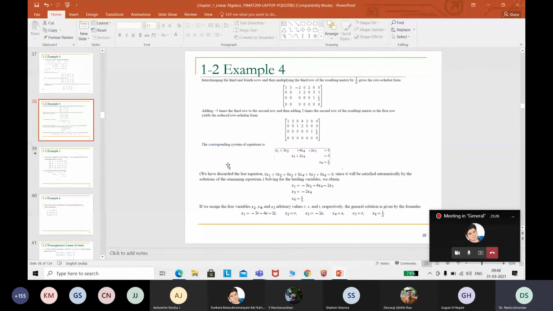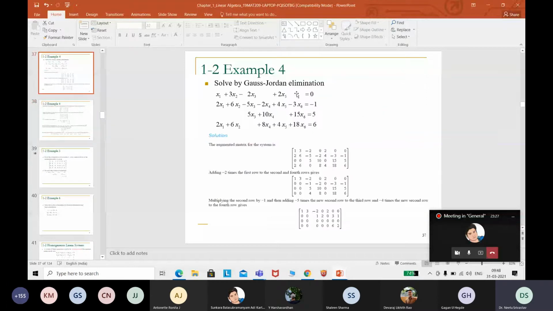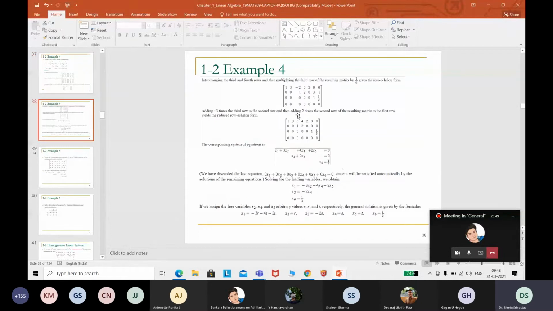6 unknowns are there. How many equations are there? 4 equations are there. So rank will definitely not cross 4. But unknowns are 6. So what we can say here, yes, the system definitely will have a solution, and that too infinitely many solutions. The only problem is that we have to check further whether the number of equations can be made 0 or not.